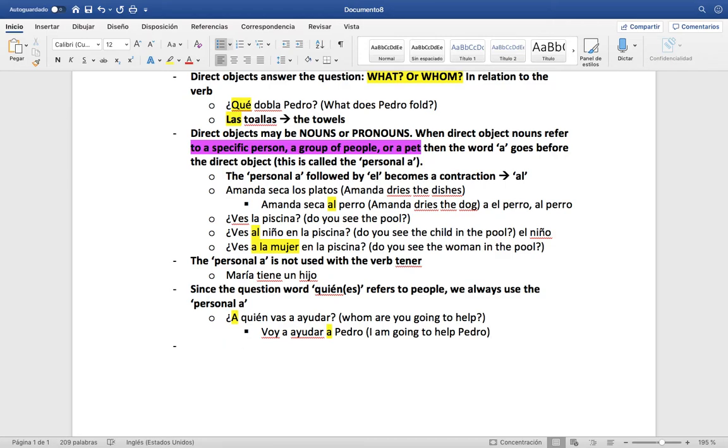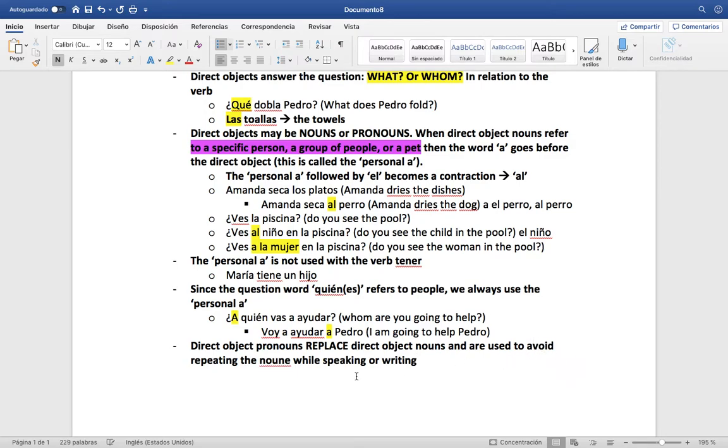Okay. Now, to talk about one of the most important parts of this: direct object pronouns replace direct object nouns, and are used to avoid repeating the noun while speaking or writing.